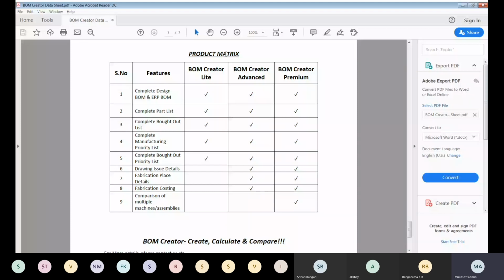This is the product matrix, the product module. We have 3 product modules: BOM Creator Lite, Advanced, and Premium. In Lite we cover the complete design BOM, ERP BOM, part list, the segregated part list, product list, or any other type as required by the industry. This is covered in Lite. When you go to Advanced, it will have all the features of Lite, plus the drawing issue details, fabrication details, and the fabrication costing detail. Premium will have all the details of Lite and Advanced, plus the comparison.